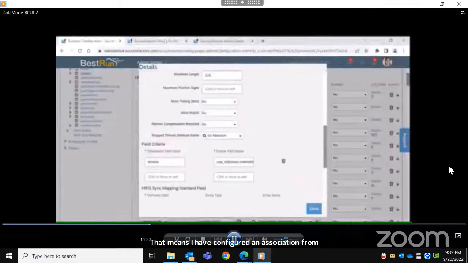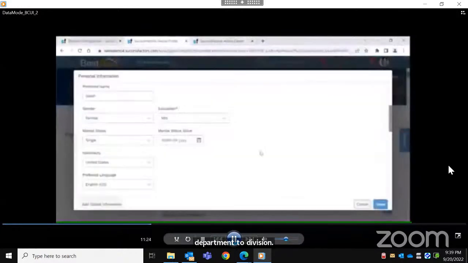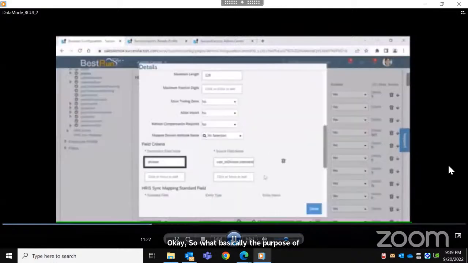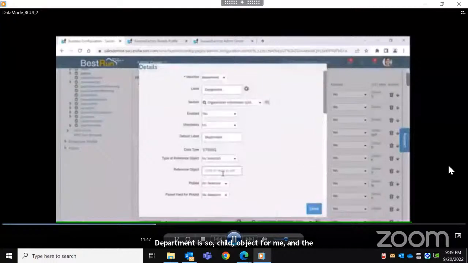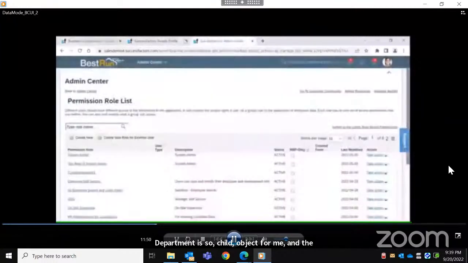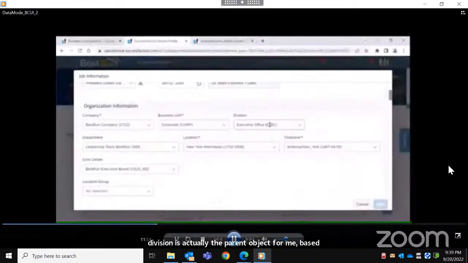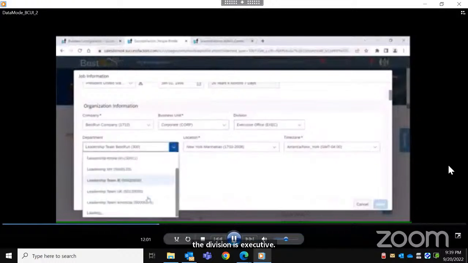So what is the purpose of the association? Like I told, we use an association in order to filter the child field based on a parent field. So for me, department is the child object, and division is the parent object. On this page, I have already selected the division as executive office, and the associated departments are coming up.